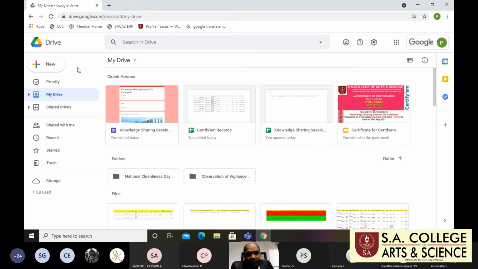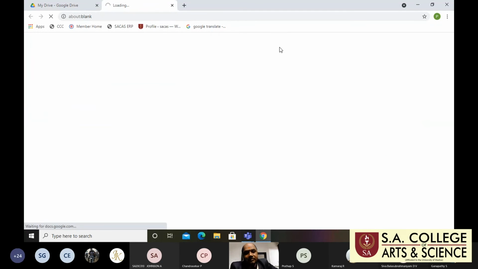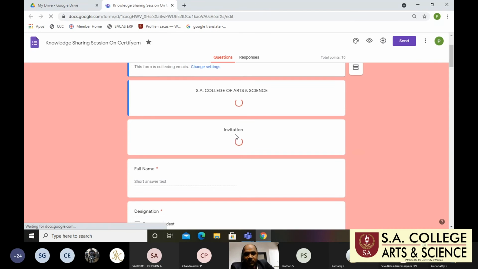In Google Drive, I'm creating the Google form for this knowledge session on Certify-M. I will give one example and show how I create the Google form simultaneously. First, I open one of my samples. It is loading. Please wait.